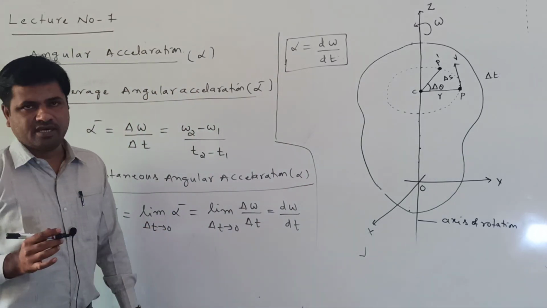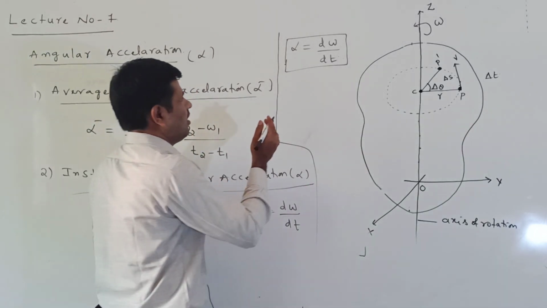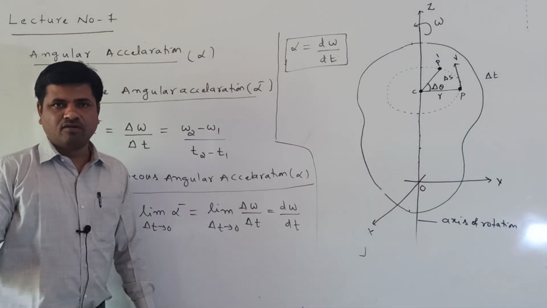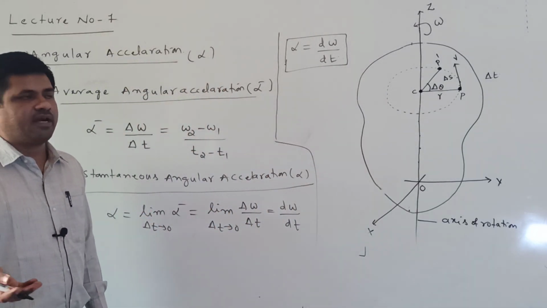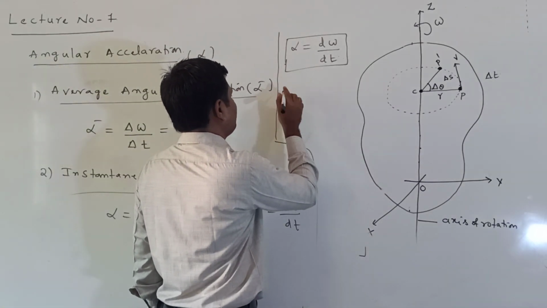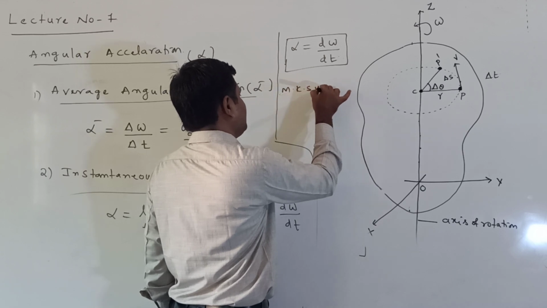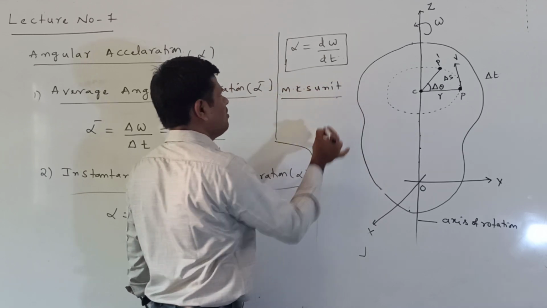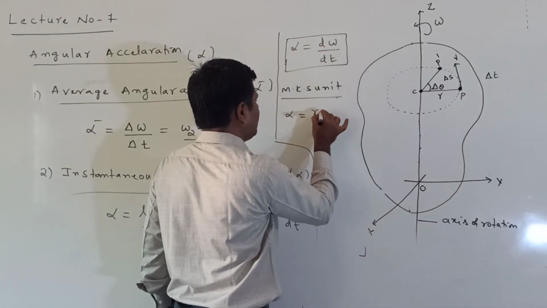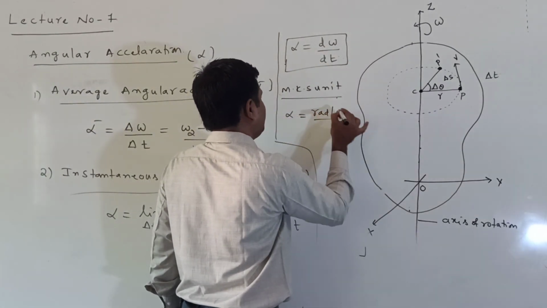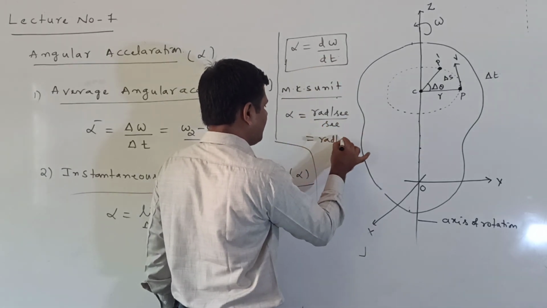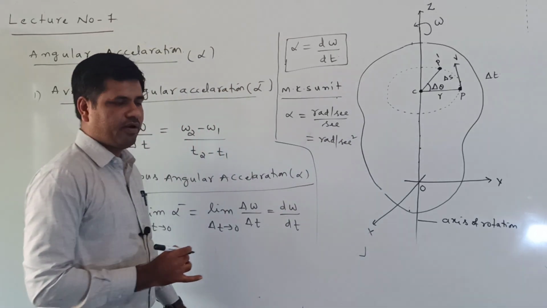Now, what are the units here? Already we know that the omega unit is radian per second. First I am writing the MKS unit. Alpha is equal to omega unit, radian per second, and the time unit is second. So what we are getting is radian per second square.